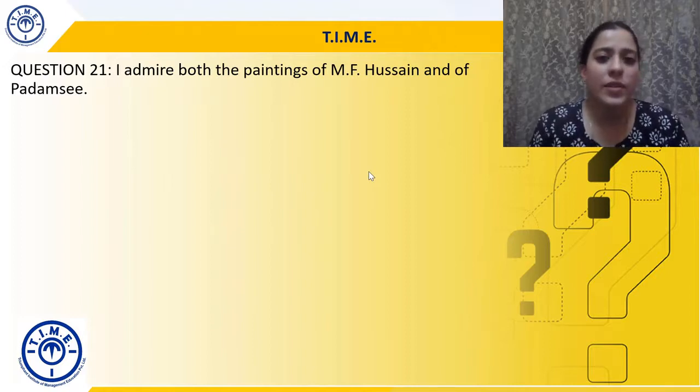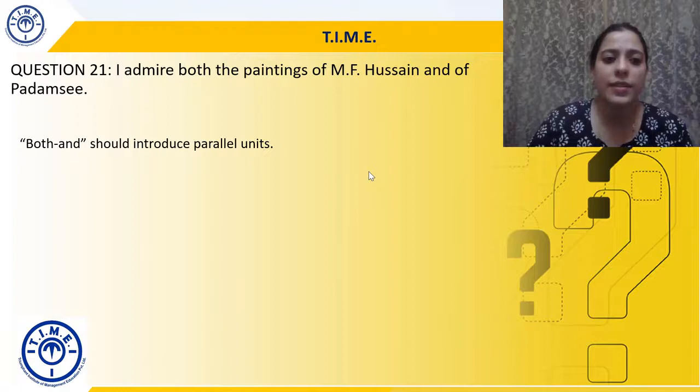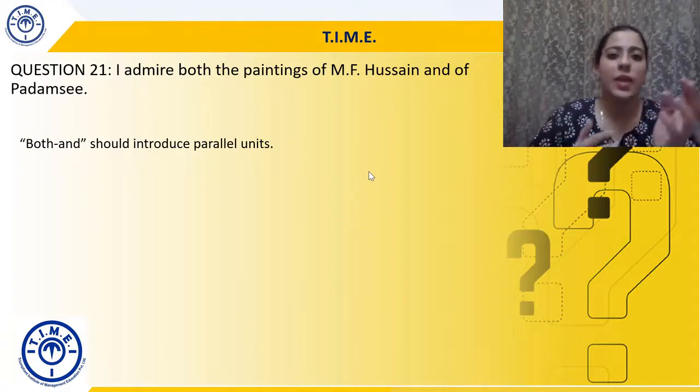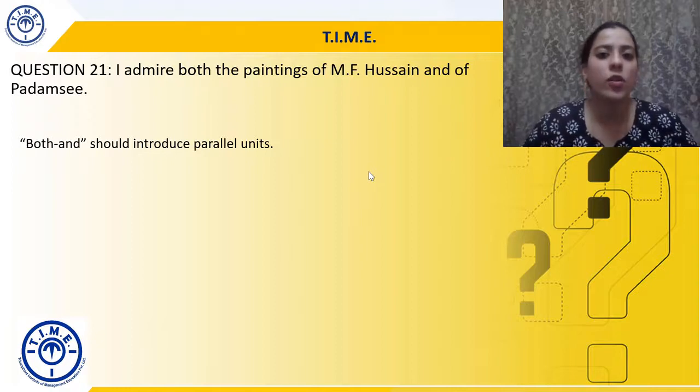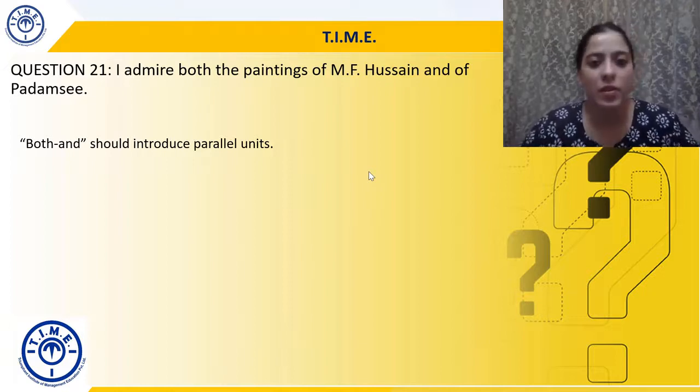I admire both the paintings of M.F. Hussain and of Padamsee. So I admire both the paintings of M.F. Hussain and of Padamsee. So the error is that both and should also introduce parallel units. Just as we saw in the case of either or that either or will always introduce parallel units, similarly, both and will also introduce parallel units.